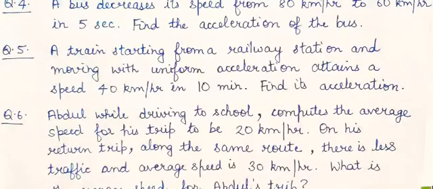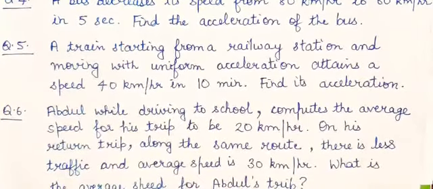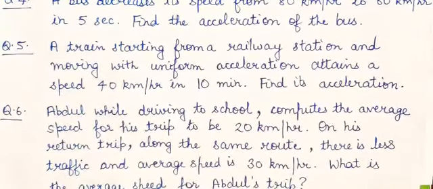Now question number 5. A train starting from a railway station and moving with uniform acceleration attains a speed of 40 km per hour. Again, kilometer per hour is given. In 10 minutes, find the acceleration. Question number 6. Abdul, while driving to school, computes the average speed for his trip to be 20 km per hour. On his return trip along the same route, there is less traffic and the average speed is 30 km per hour. What is the average speed?